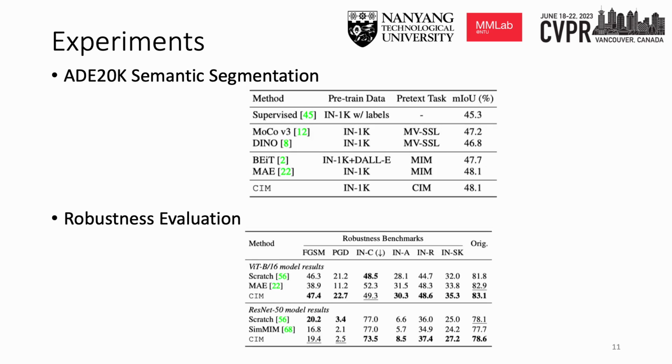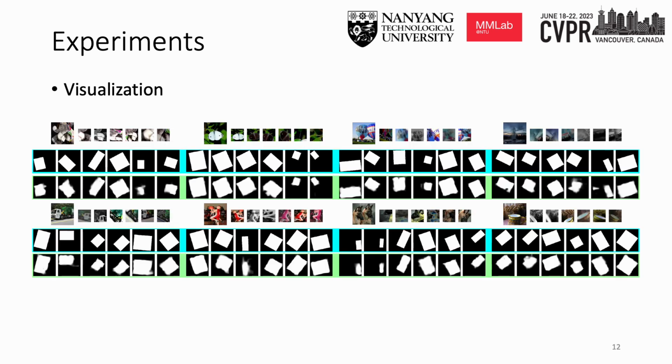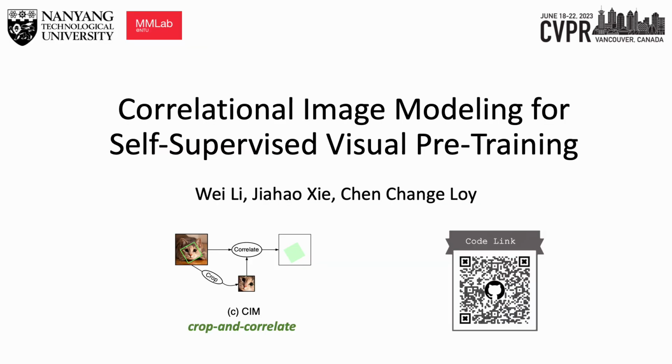Our pre-trained representations can also be transferred to semantic segmentation benchmarks. We show the robustness of our model against adversarial attack, common corruption, and out-of-distribution data. We can observe that predicted correlation maps match closely with the corresponding ground truth correlations under various scales, shapes, rotations, and transformations. We hope our work can motivate future research in exploring new, useful pretext tasks for self-supervised visual pre-training.